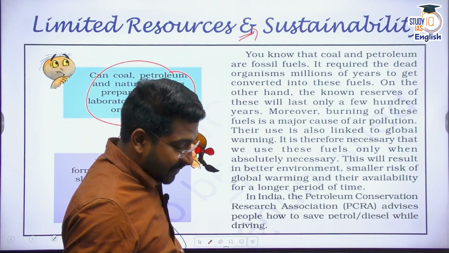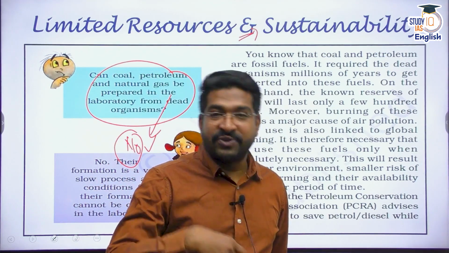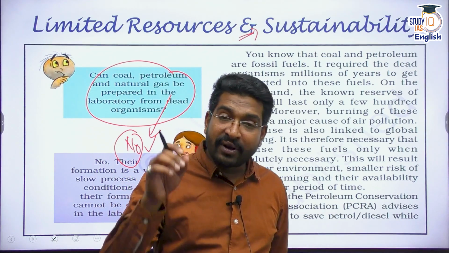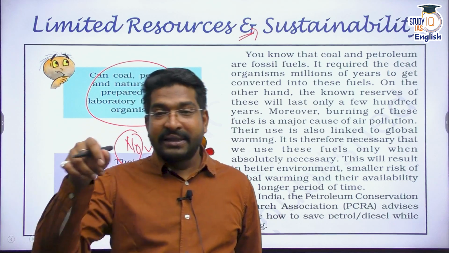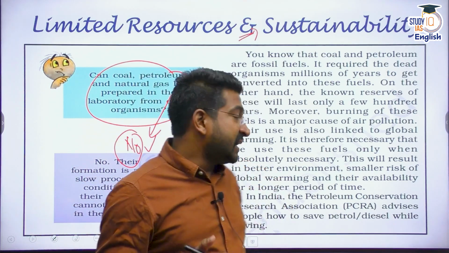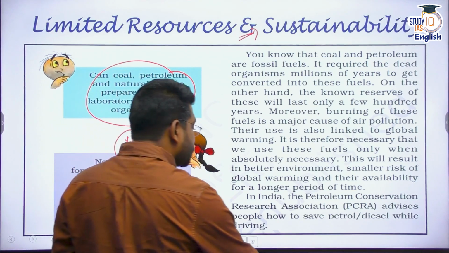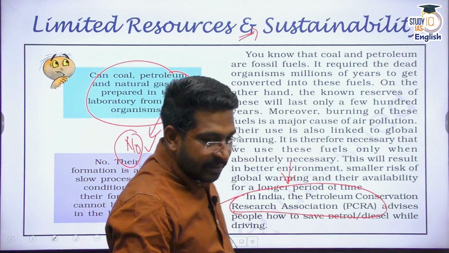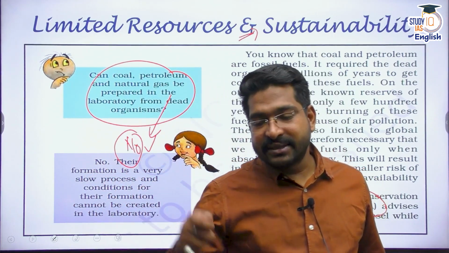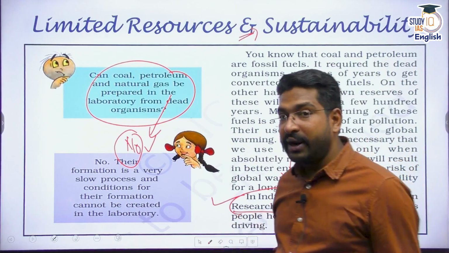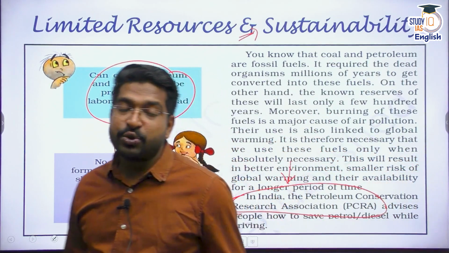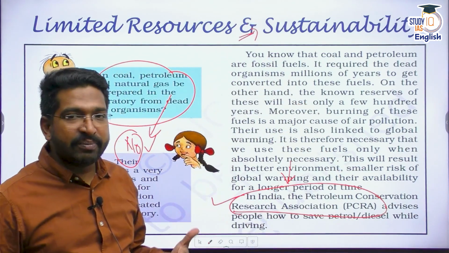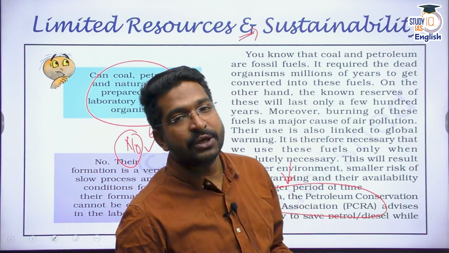And that is why they say, try to save fuel, try to shift to renewable sources of energy, try to go for solar energy, try to go for wind energy. In fact, whenever you are riding a vehicle, make sure if you're at a signal, then switch off the ignition, then again switch on. That is why there are many advices given by the Petroleum Conservation Research Association. They say keep your engine updated, service your vehicle. Whenever you are at a signal, switch off the ignition so that the petrol or fuel is not wasted, because all these sources are limited, and the rate at which we are burning, they are going to get exhausted very, very soon.